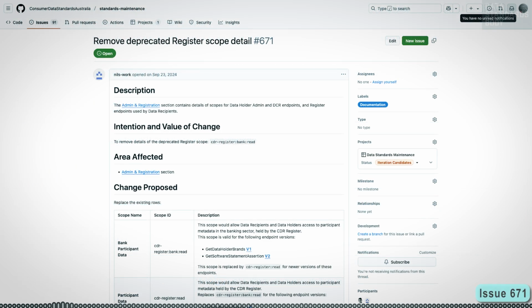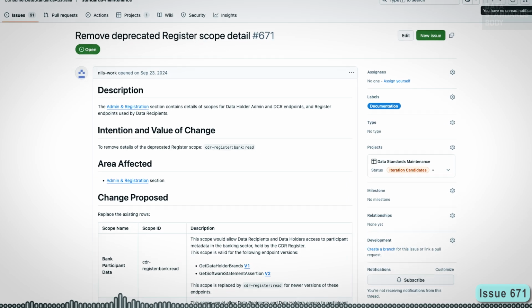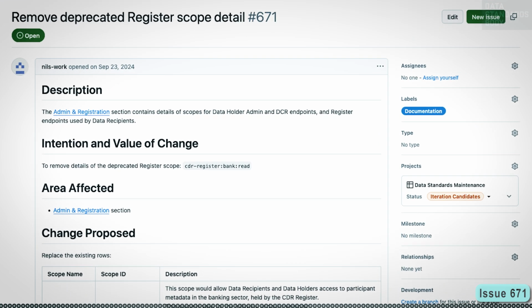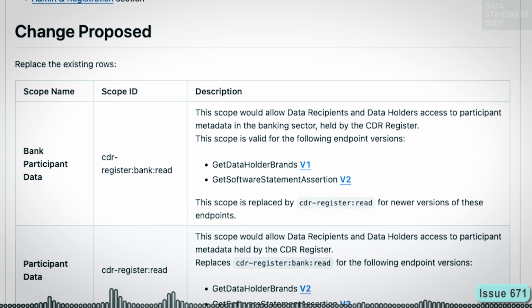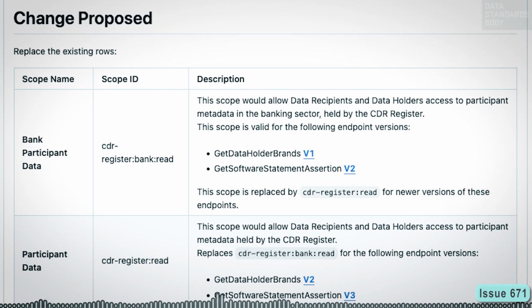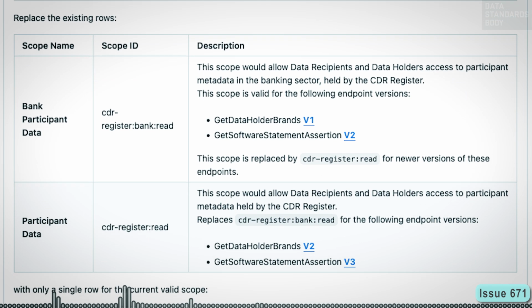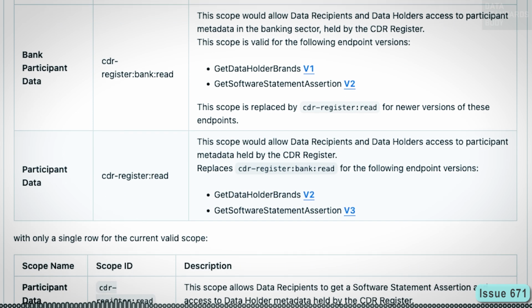Issue 671 remove deprecated register scope detail. The proposal is to remove details of the deprecated register scope CDR register bank read from the CDS admin and registration section.